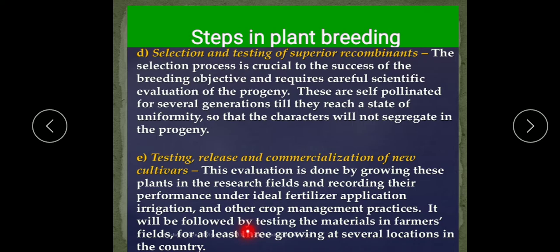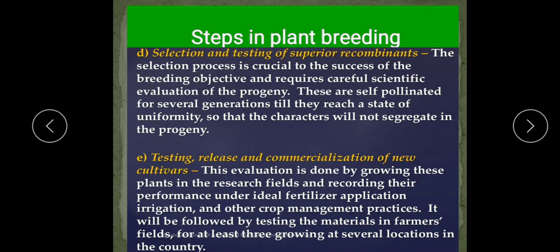Okay, because different types of soils and different types of environment are there, it is followed by testing the material in farmers' fields, for at least 3 growing seasons at several locations in the country.